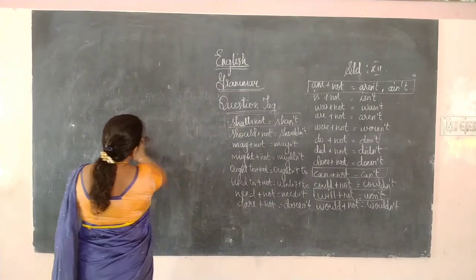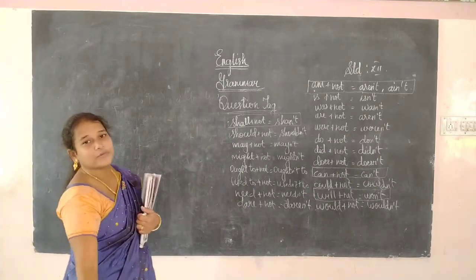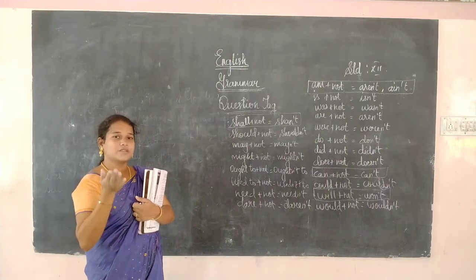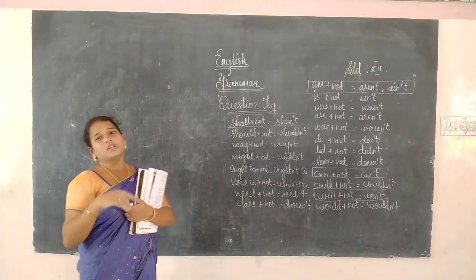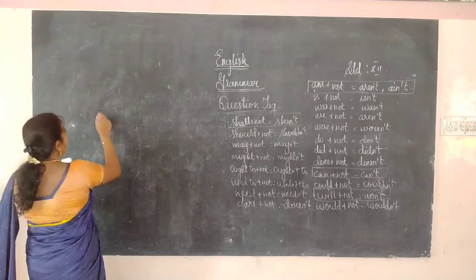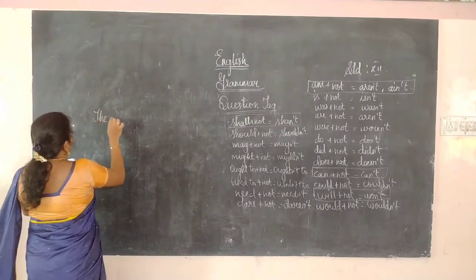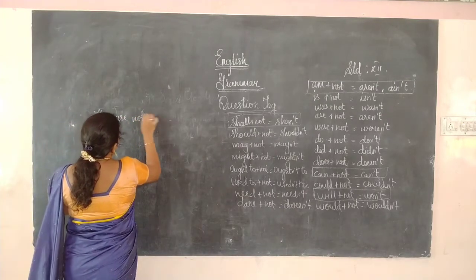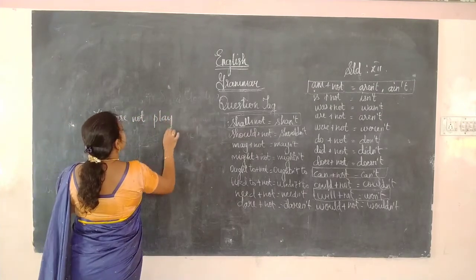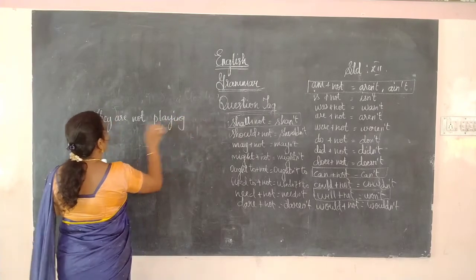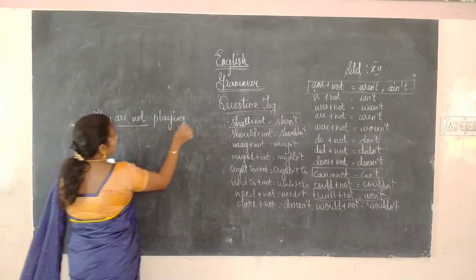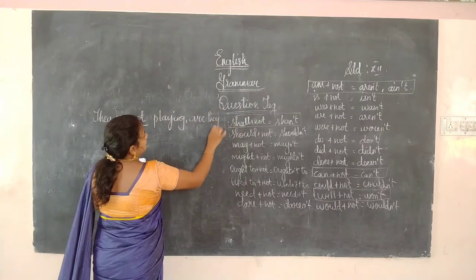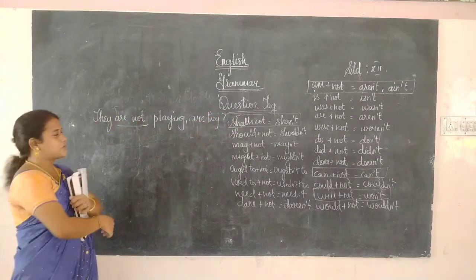Yes, I told you, in the sentence we have to find the auxiliary. If the auxiliary is positive, we have to change it into negative. If it is negative, we have to change it into positive. They are not playing. So it is in the form of negative now. So "are not". So what we have to do? Are they?